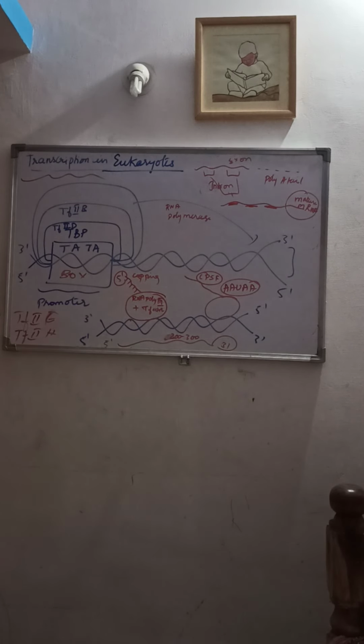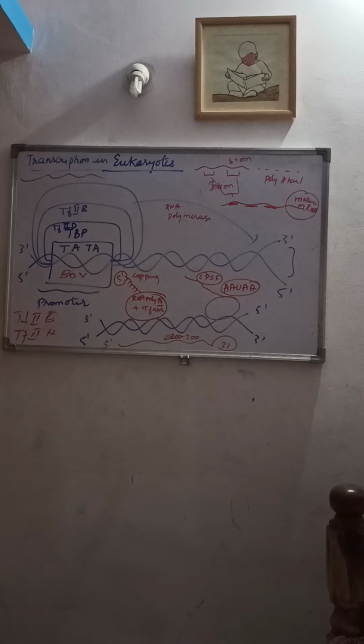This TFIIH is responsible for unwinding the double helical structure of the DNA, which provides the single stranded DNA template from which the genetic information will be copied to form the RNA molecule. So this is how the initiation of transcription is completed in eukaryotes.